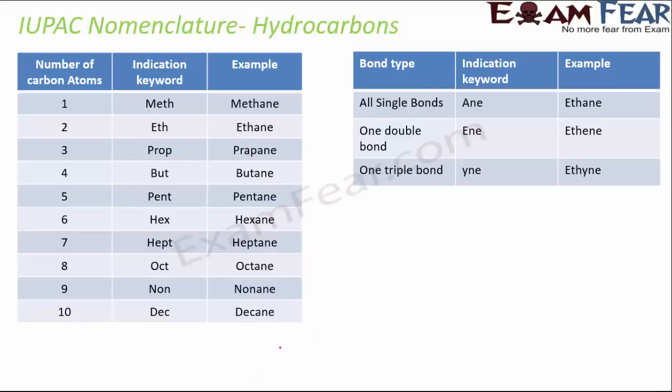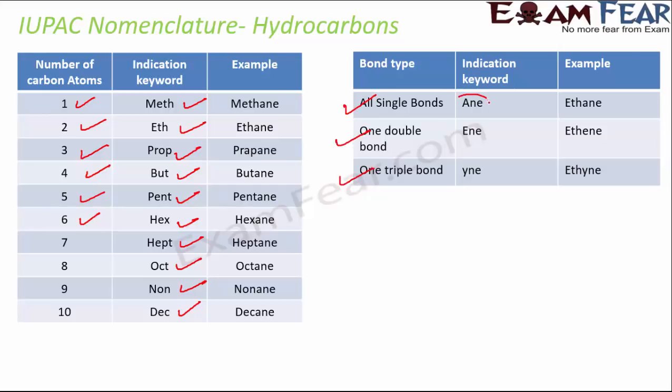Okay, now let's quickly talk about the IUPAC nomenclature for hydrocarbons. Now these are the 2 tables that you need to remember in order to name any hydrocarbon. Depending upon how many carbon atoms are present, we give a keyword. So, if there is 1 carbon atom, we call it meth. If it is 2 carbon atoms, it is eth. 3 prop, 4 but, 5 pent, 6 hex, 7 hept, 8 oct, 9 non and 10 dec. So, these are the keywords that we give. And now depending upon whether it is a single bond, double bond or triple bond, we give the keyword ane, ene or yne. Let's take this example.